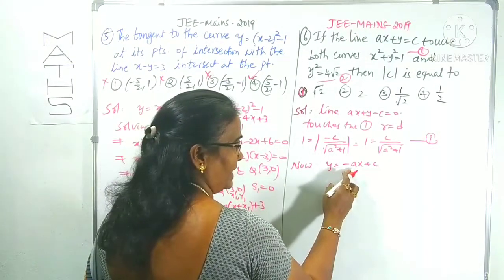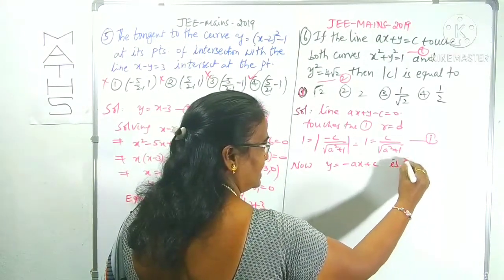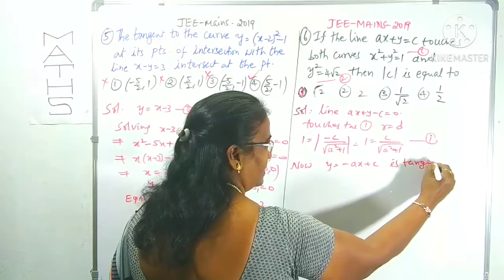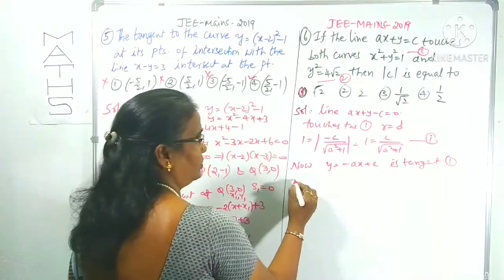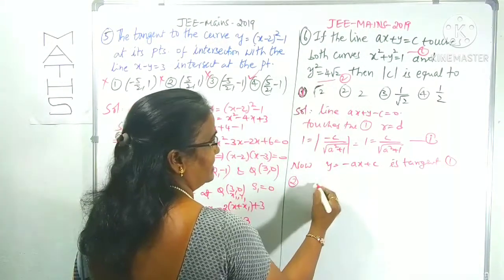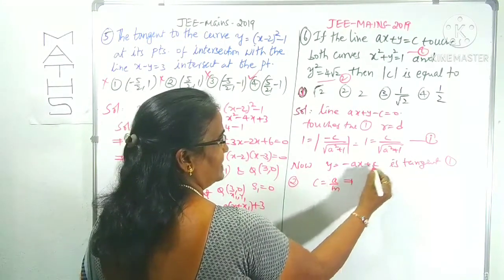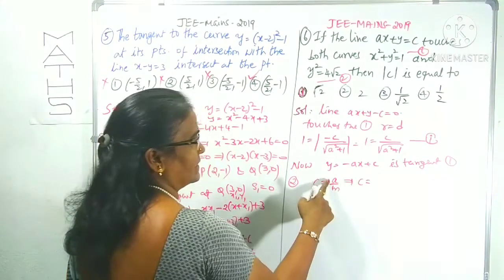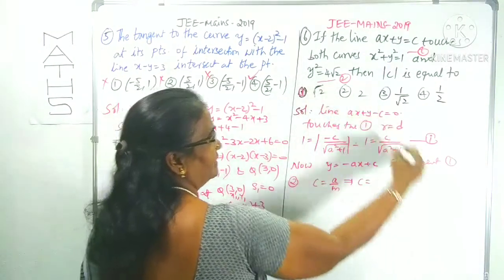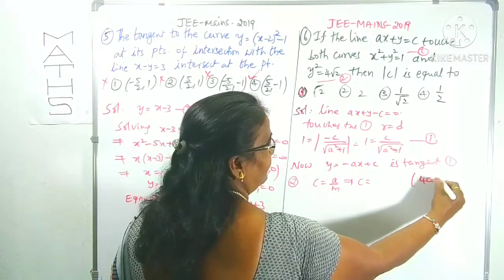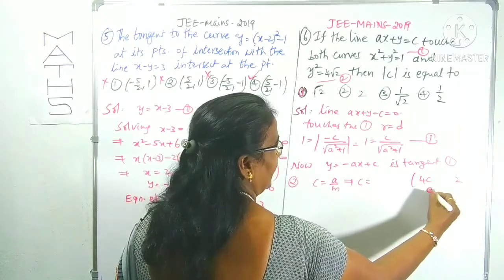Now y is equal to minus ax plus c is tangent to 2. Two is what here? The parabola. What is the condition? C is equal to a by m, where this a is the parabola's a, not the other a. For our parabola, 4a is 4 root 2, so a is root 2.